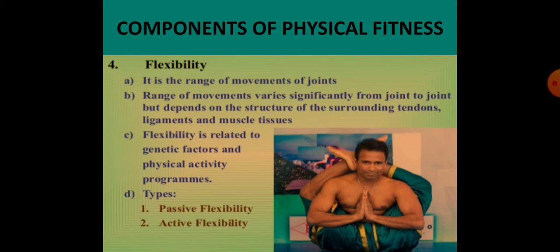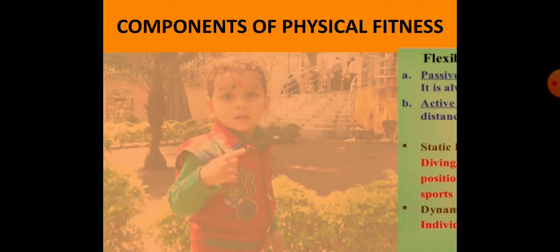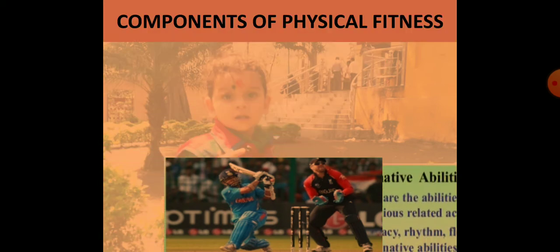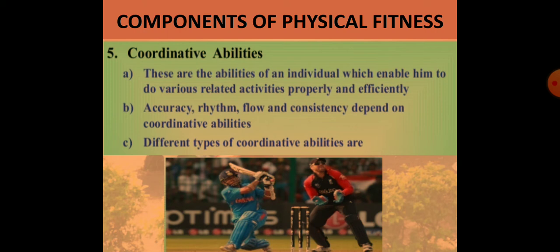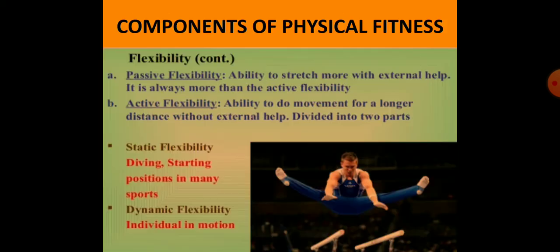The types we have discussed in the previous slide, active and passive flexibility. Mainly two types are there. Passive flexibility is the ability to stretch more with external help.